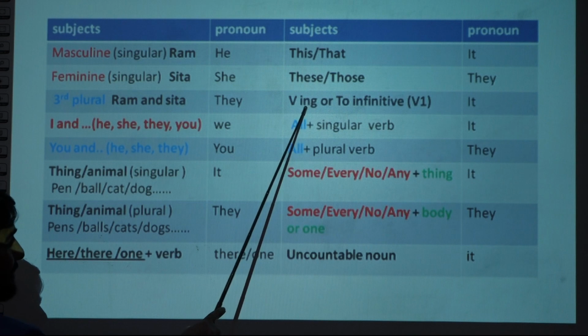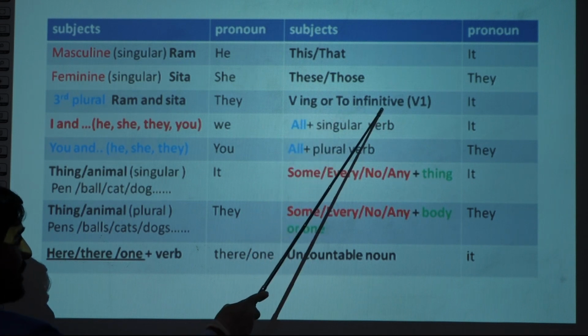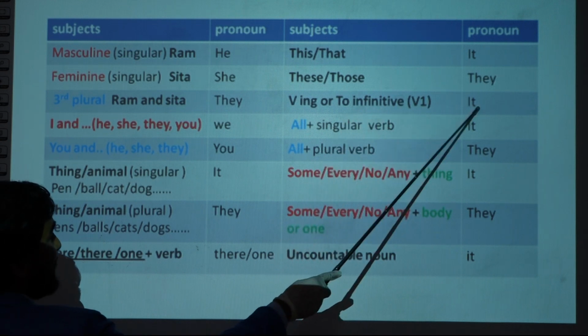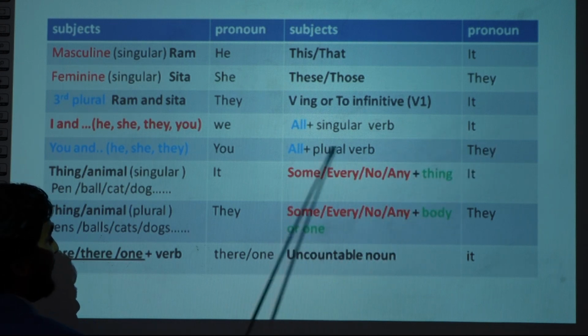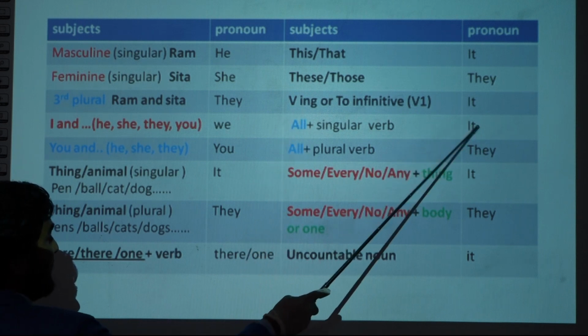Verb-ing, we have just seen the example, smoking. To infinitive, we have just seen the example of to see; to infinitive, we use it. All plus singular verb, it. All plus plural verb, they. If this all denotes people, they. If all denotes things, it.